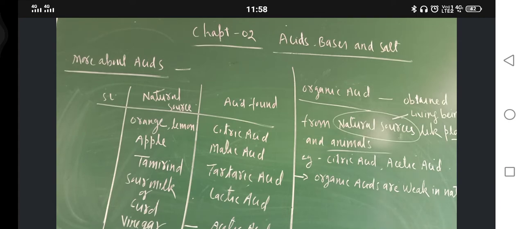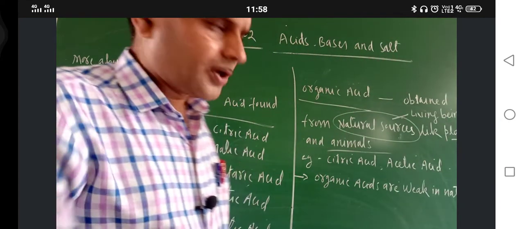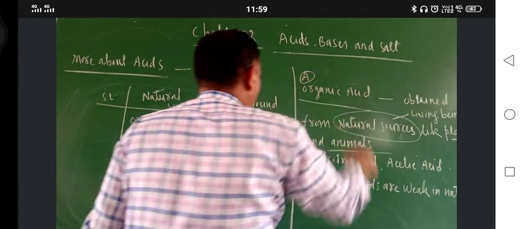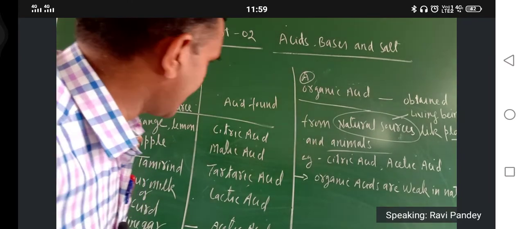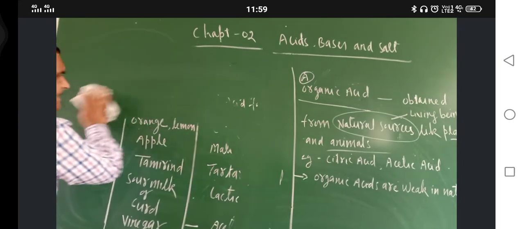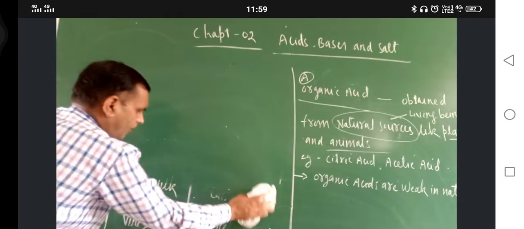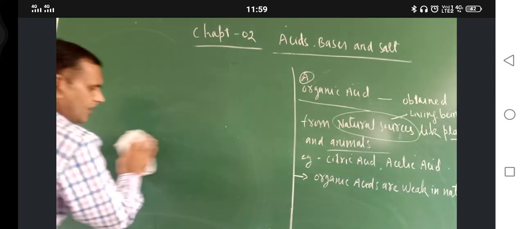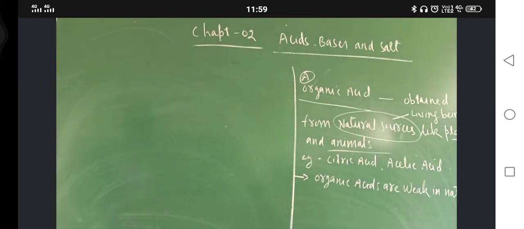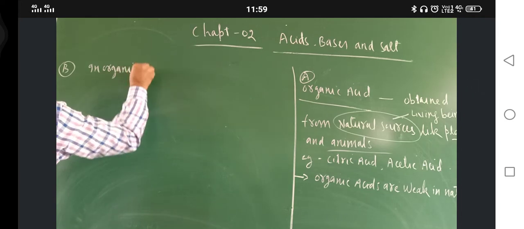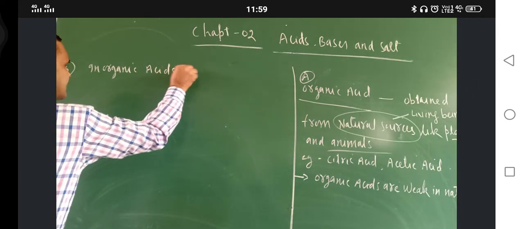No issue. So this is organic acid. What about inorganic acid? You can write here A number, organic acid. Now I will rub this side and write here inorganic acids. B number, inorganic acids.